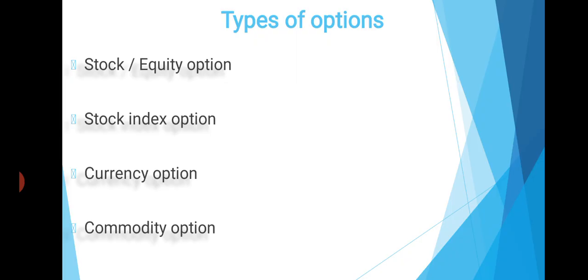How to calculate an index? We are already discussing this in various subjects like index numbers, Sigma P0 P1 divided by Sigma P0 P0, like that. Many techniques we have to calculate index numbers. Based on these, we are playing with index numbers. The owner of a call option would receive cash instead of stock, and the seller would make a cash payment instead of handling shares. So that is the difference between equity options and stock index options.